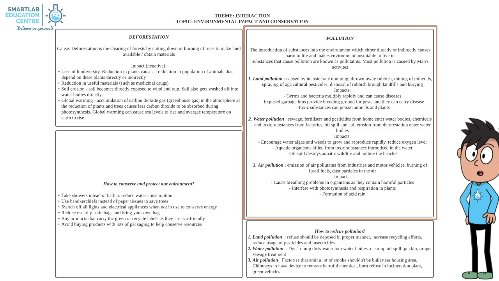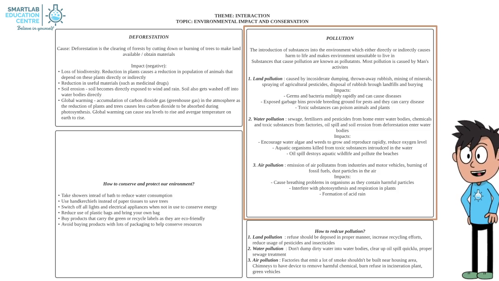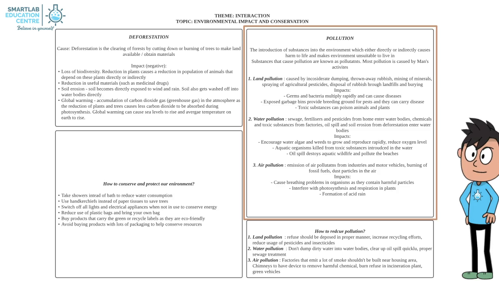Poisonous substances from garbage and objects that are dumped and buried in the soil will poison the soil, and animals living in these habitats, or feeding on these plants will be poisoned. Next, we have water pollution. Water pollution occurs when sewage, fertilizers, and pesticides from home, chemicals and toxic substances from factories, oil spills, or soil that gets washed into the water bodies due to deforestation, enters water bodies.